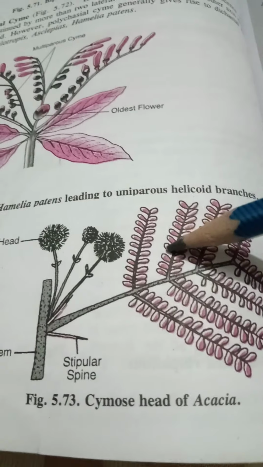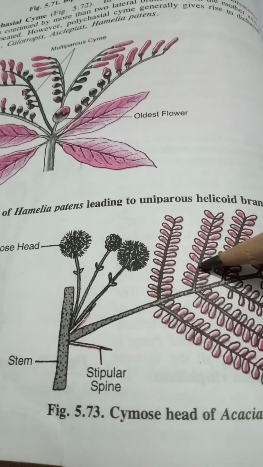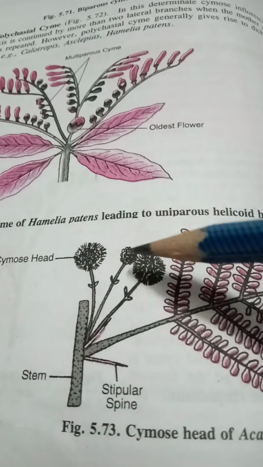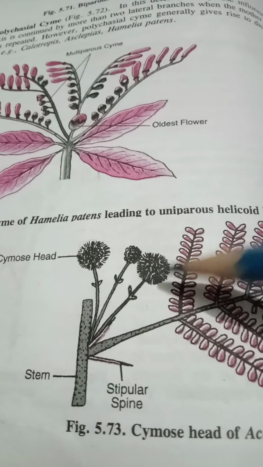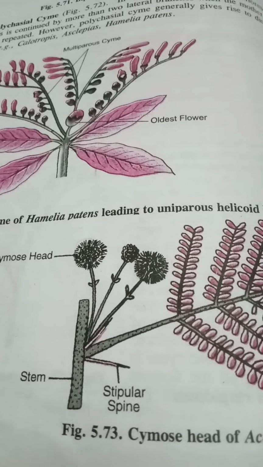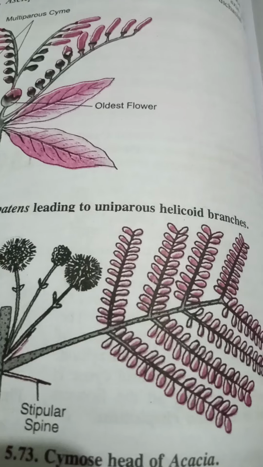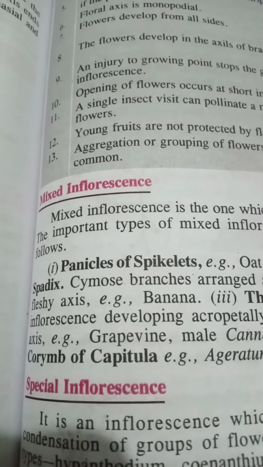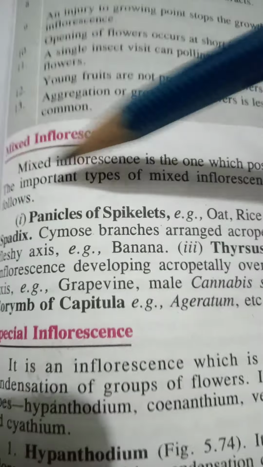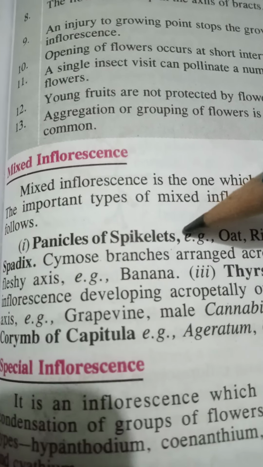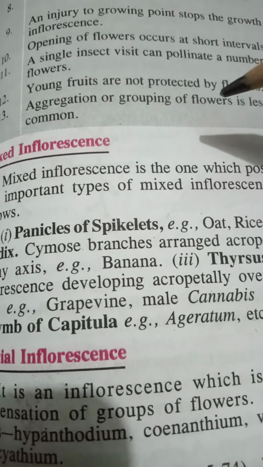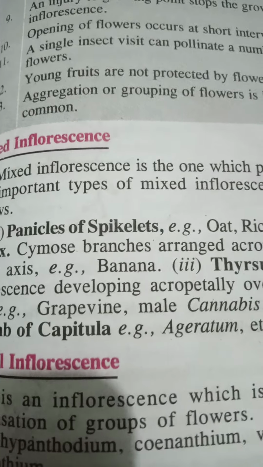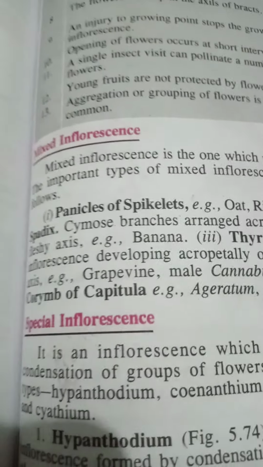Then this is the cymose head. Here the flowers are sessile or subsessile and they are borne centrifugally around the receptacle, okay, in a circular manner, and they form a ball-like structure. This is observed in case of acacia. Okay, then next we come to our mixed type of inflorescence. That means panicle, corymb, these also sometimes show a mixed type of inflorescence. Like panicle of spikelets, which is observed in rice, then mixed spadix in banana, thyrsus, which is observed in grapevine, corymb of capitula in ageratum. Okay, so these are mixed types.